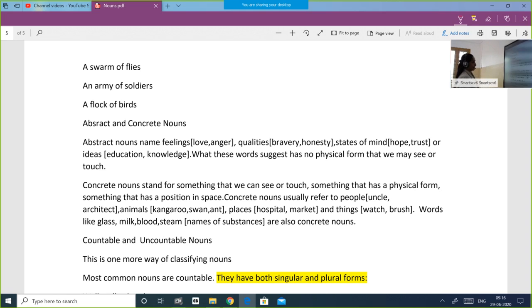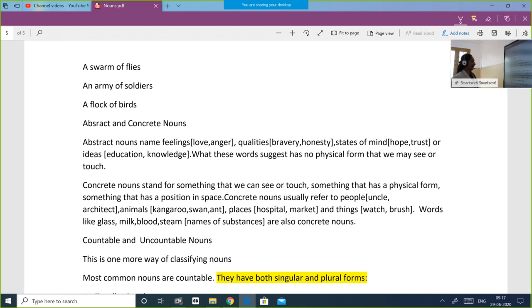Now, concrete nouns. Concrete nouns stand for something that we can see or touch. Something that has a physical form. Something that has a position in space. You can see that it is there in front of you. It is present. Concrete nouns usually refer to people. You can see your uncle when he comes to your house. Architect. Who is an architect? One who designs a building.